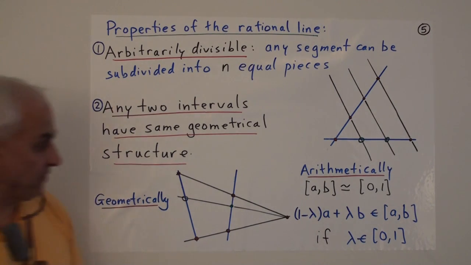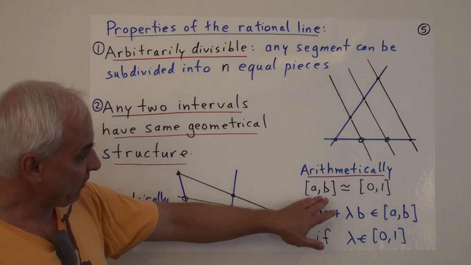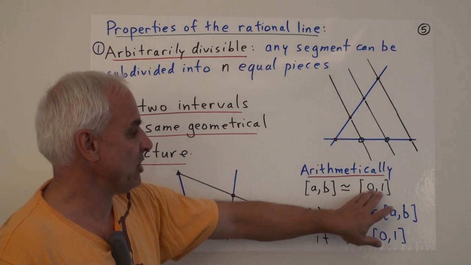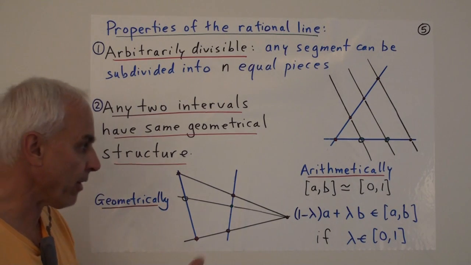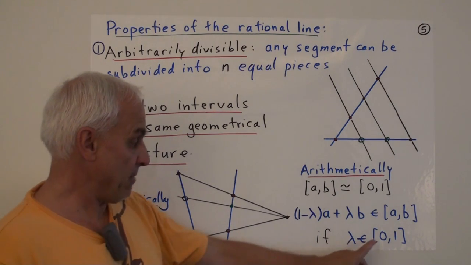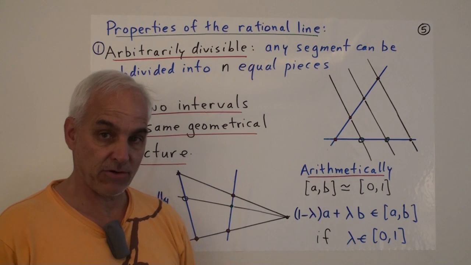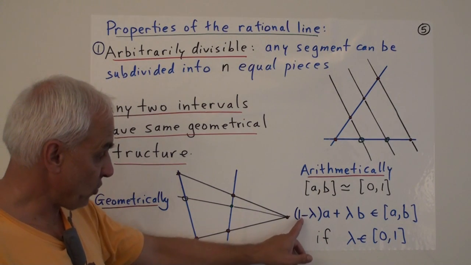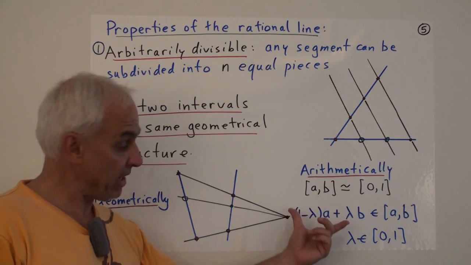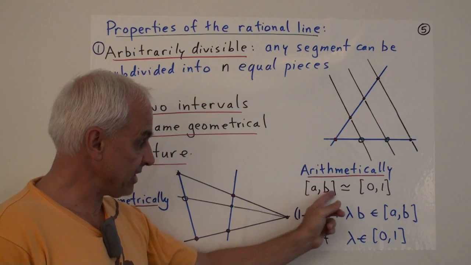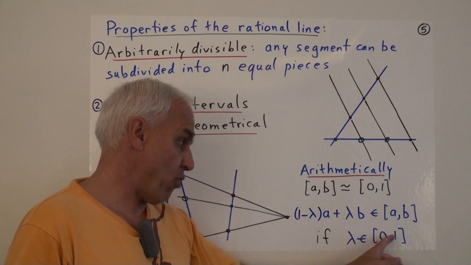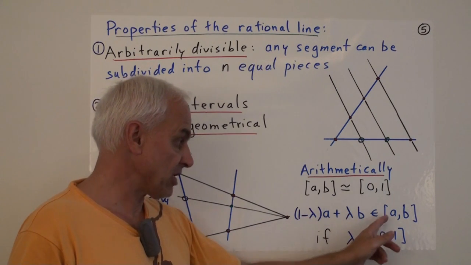Arithmetically, one way of saying this is that the interval AB, in the usual notation, is in some sense the same as the interval 0, 1. You might say similar. And here's an explicit formula. If you take a lambda, which is some rational number between 0 and 1, and then you form the combination 1 minus lambda A plus lambda B, that's a convex combination, that's going to be a point inside this interval here.